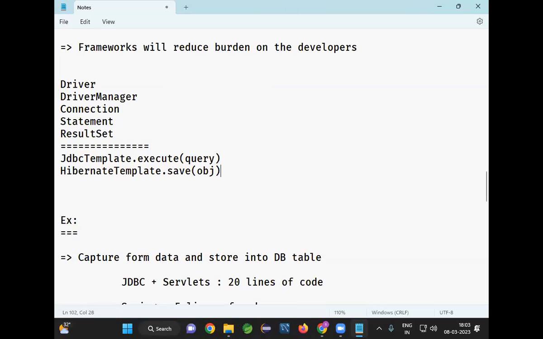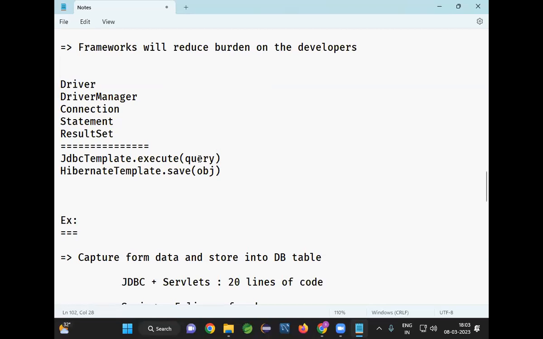Are you guys getting my point? Whatever 4-5 lines of code you are writing to insert a record, that can be implemented using a single line of code if you go for a framework. Are you guys getting my point?